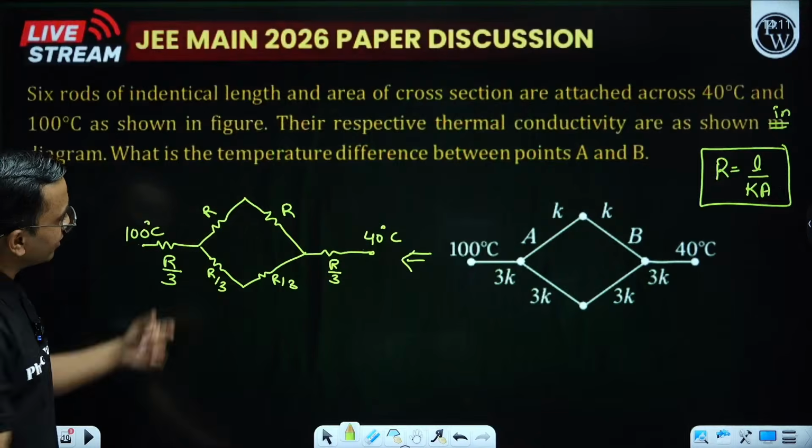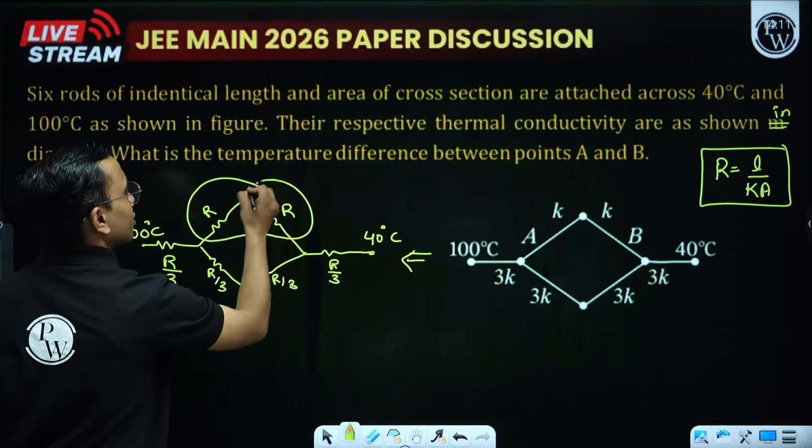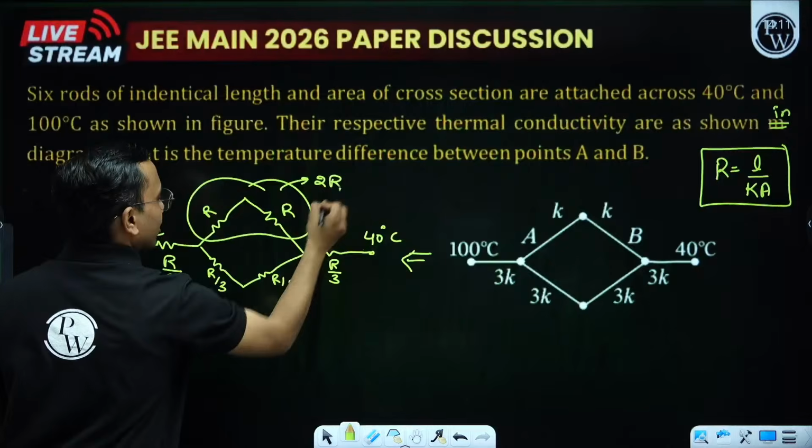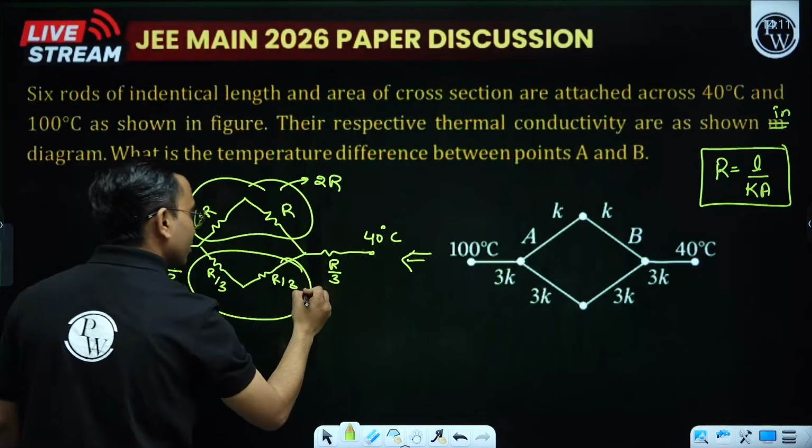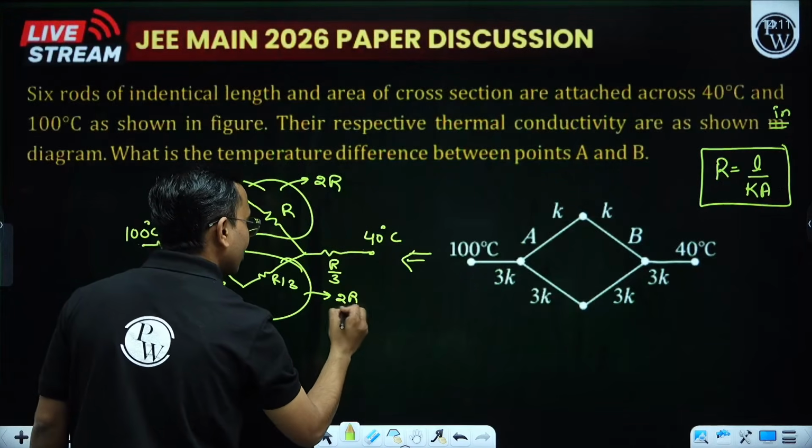These two are in series combination, so this is 2R. These two are in series combination, this is 2R by 3.